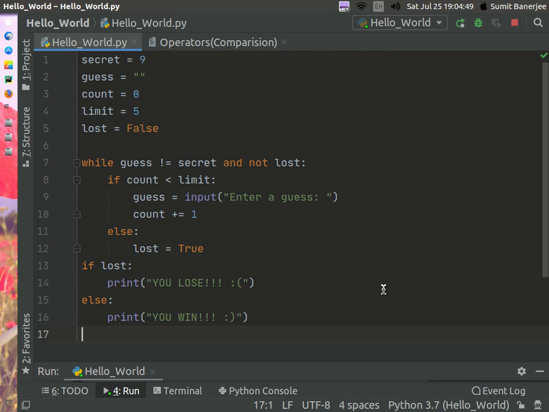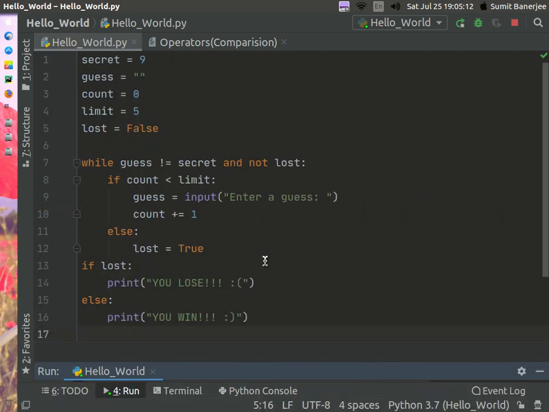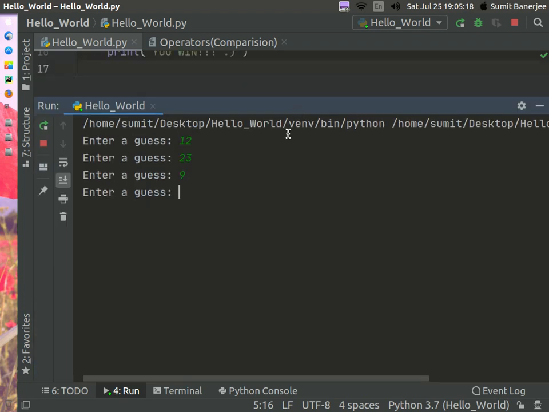So let me run the program. It is asking me to enter a guess, so I'll say 12, again I'll say 23, and again guess if I say 9. It's continuing to give me guesses. What's the problem?